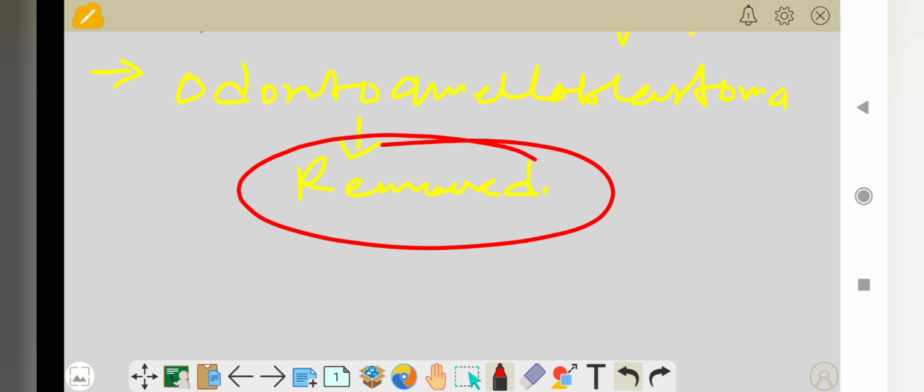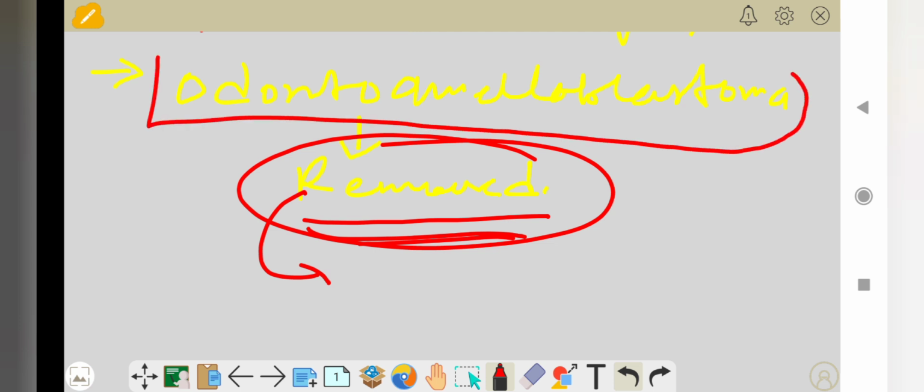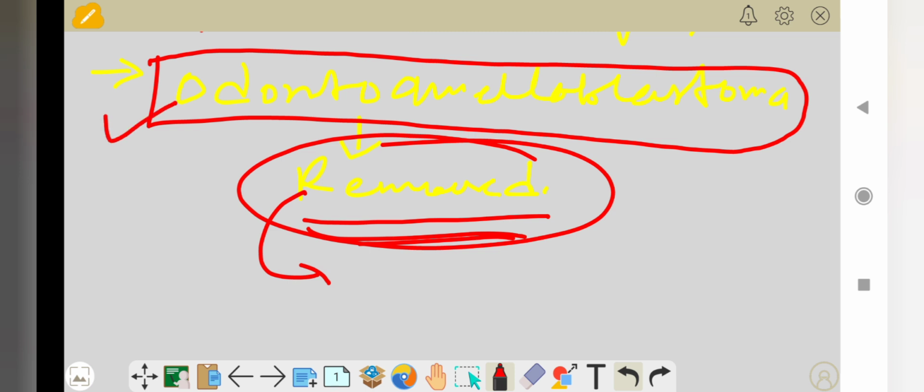Okay, because of that they removed the odontoameloblastoma. Mostly that was used in 2005. Now they no longer use the name odontoameloblastoma. That is the brief classification of the ameloblastoma or different types of odontogenic tumor.